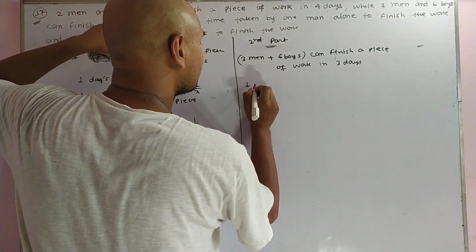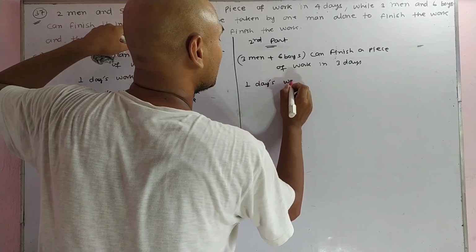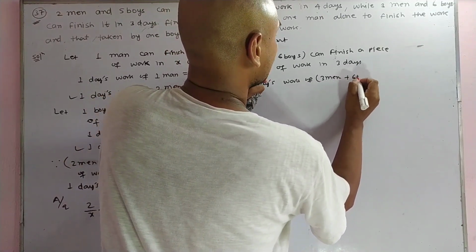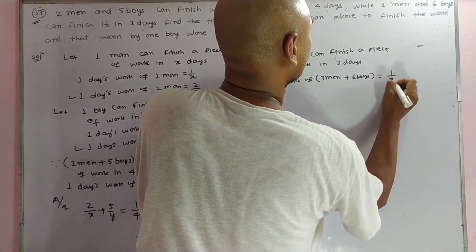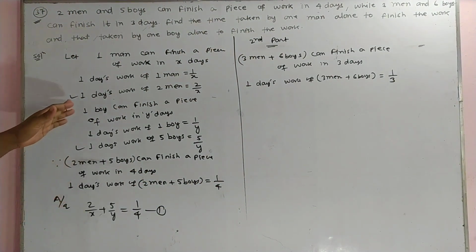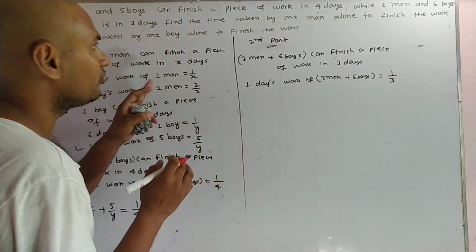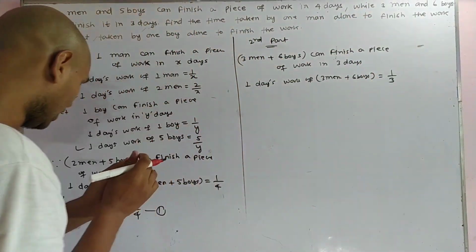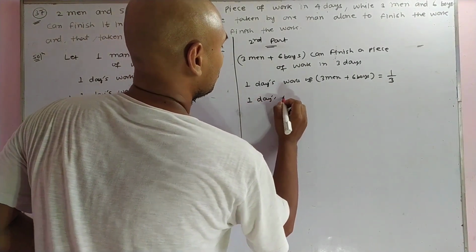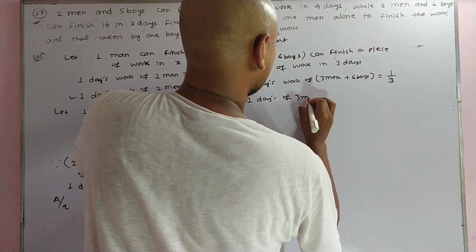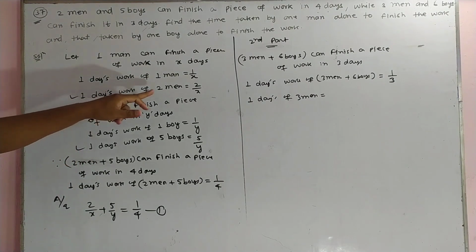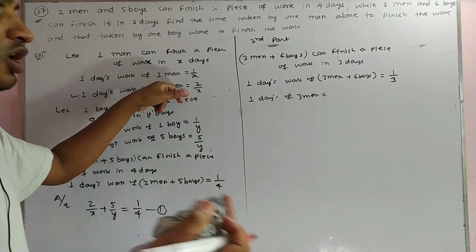So the 1 day's work of 3 men plus 6 boys is equal to 1 upon 3. And according to this concept, if one asks you the 1 day's work of 3 men, then what will you write? 3 upon x. The 1 day's work of 2 men is 2 upon x. The 1 day's work of 3 men is equal to 3 upon x.